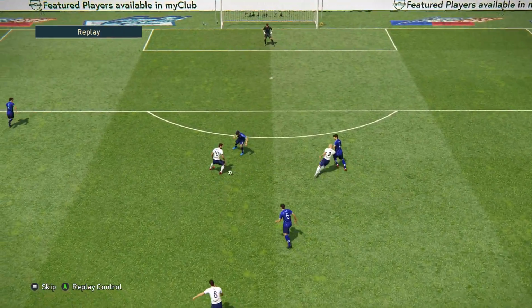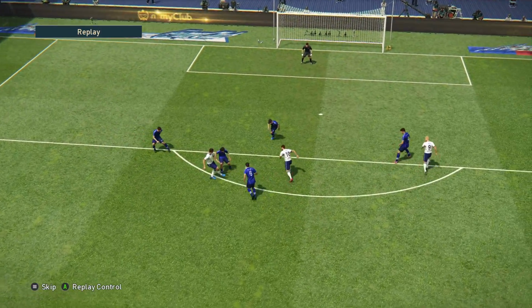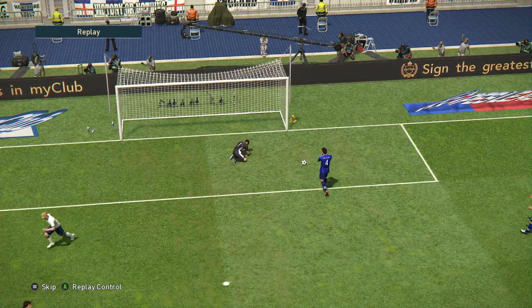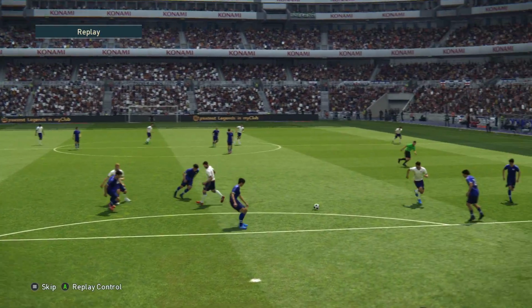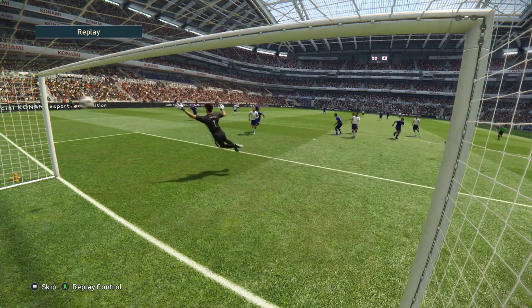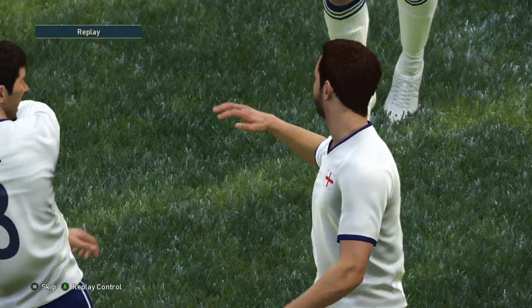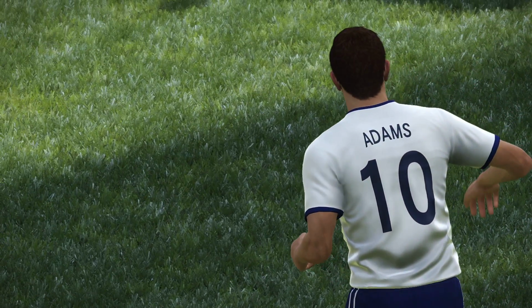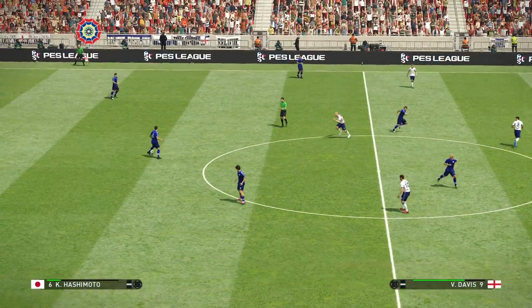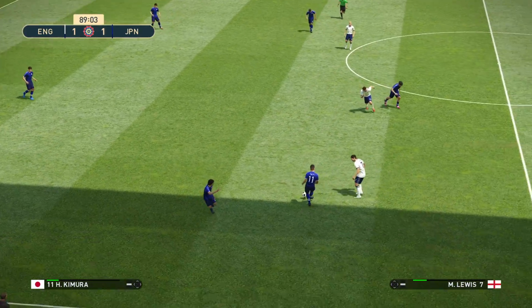It was a terrible performance from England today. Mind you, it hasn't been much better from the Japanese. But they were holding on to the 1-goal lead for a long time. But there was Adams for England. Took the pass from Hill. And it was a great finish from Adams. And it looks like he'll rescue a point for England here. It's England 1, Japan 1. Just a couple of minutes of normal time remaining.